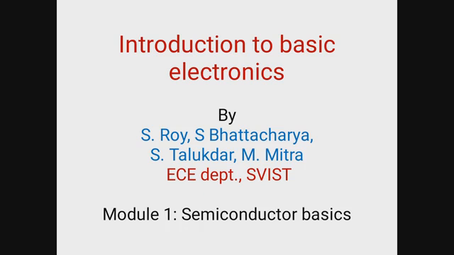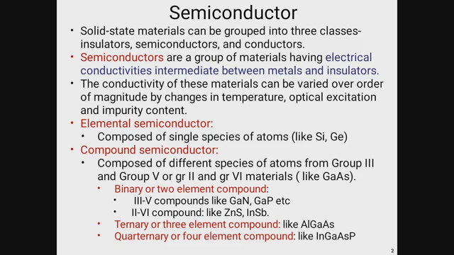Today I am going to discuss the basic characteristics or the basic properties of semiconductors. So, what is a semiconductor? In solid state materials, there are basically three kinds of material observed. One is conductors, another one is insulator, another one is semiconductor. The conductor means which have high conductivity. This is called conductor, like copper, gold, silver.